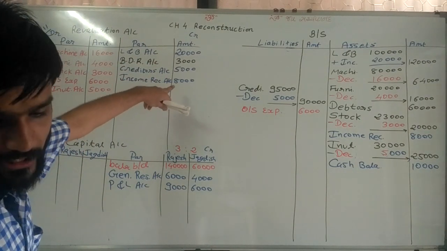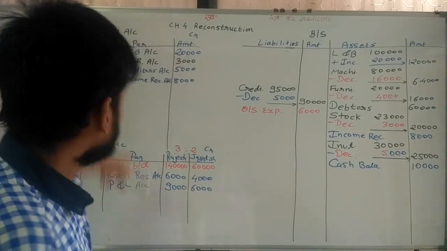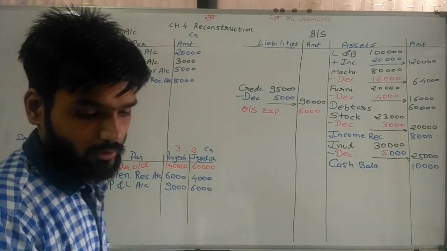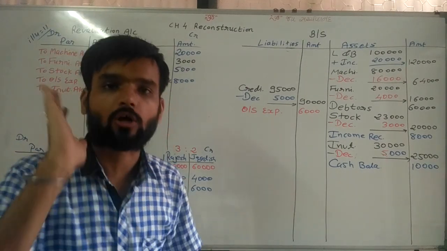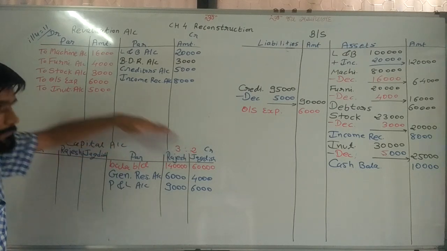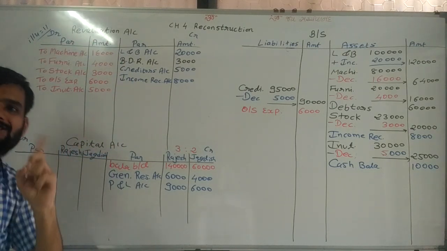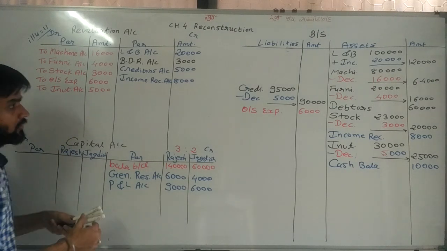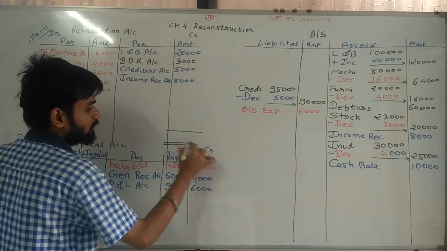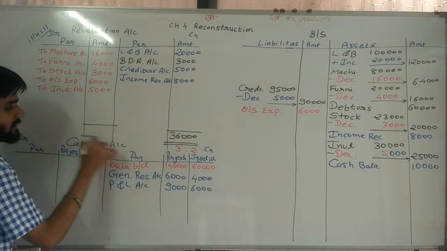23, 5 and 8. Total is 36,000. And total of debit side 16, 4, 3, 6 and 5. That is only 34,000. So credit side total is 36,000, debit side total is 34,000. So the highest total is 36,000. So here I am writing 36,000 on both the sides.